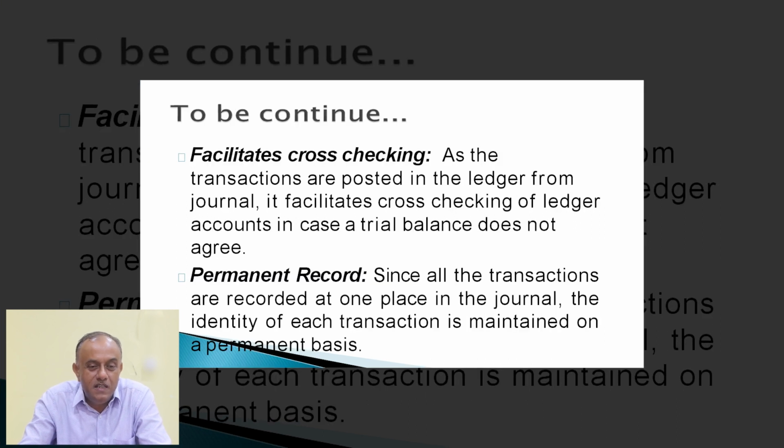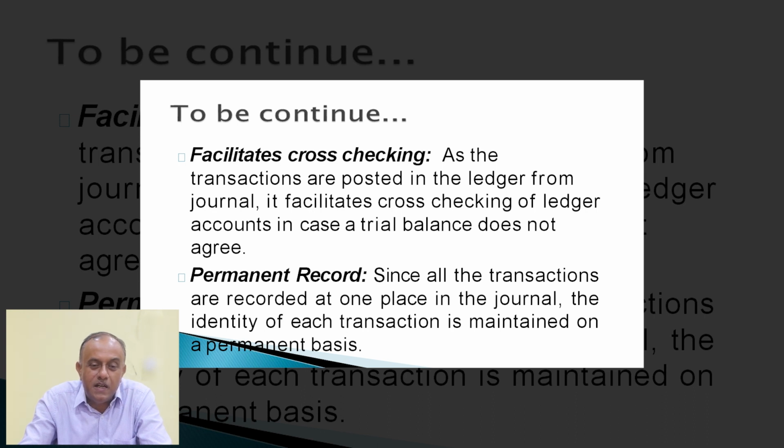The next important advantage is that it facilitates cross-checking. As the transactions are posted into the ledger from the journal, it facilitates cross-checking of ledger accounts in case a trial balance does not agree. We have to prepare a trial balance after completing the ledger. All the debit and credit balances are to be shown in a particular statement. If any differences arise, it is easier to detect the errors with the help of journal entries.